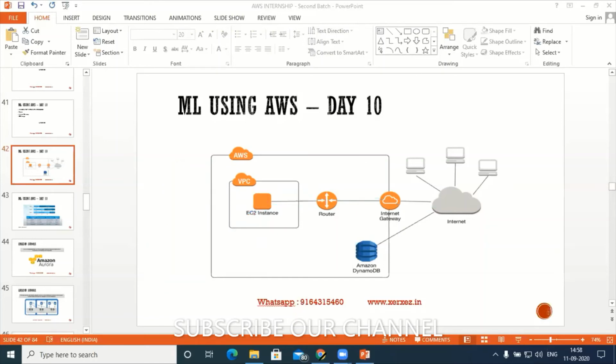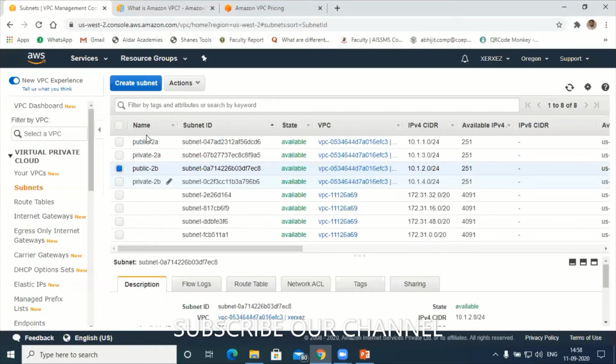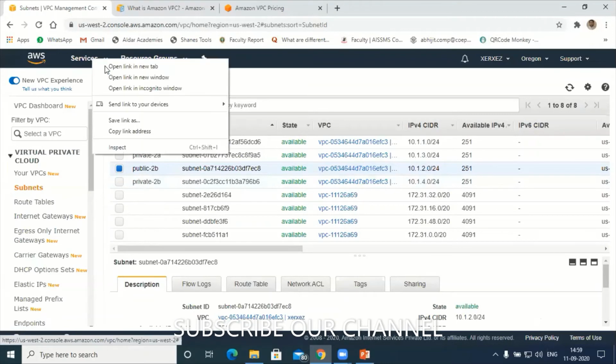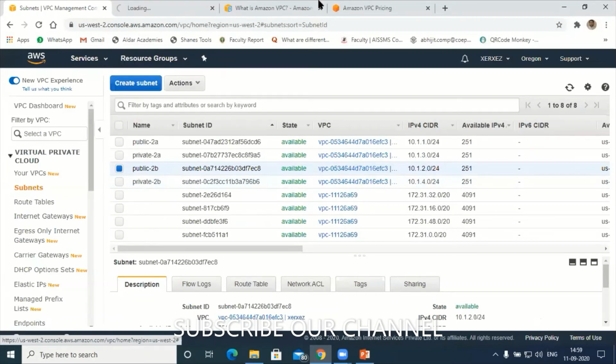Let's go to my main console now. Let me close this annotation. Okay, so right now I'm here. Already 4 subnets are created. Now next, let's create one EC2 instance. To create an EC2 instance, I'll go to services. Let me go to services. Hold on.